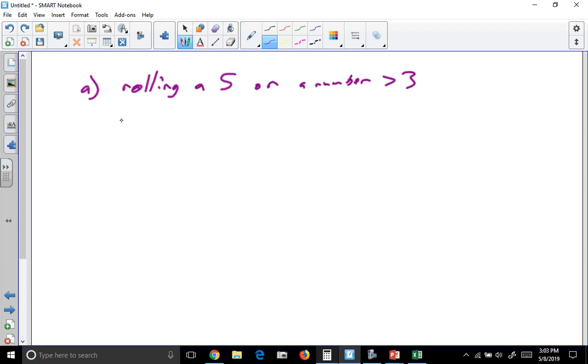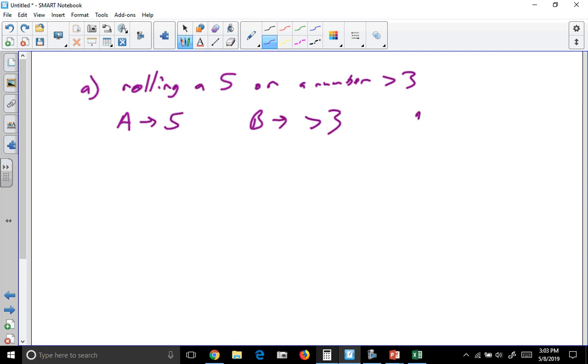So let's call event A rolling a 5 and event B rolling a number greater than 3. Notice there's an overlap here. If we roll a 5, we have rolled a number that's greater than 3.